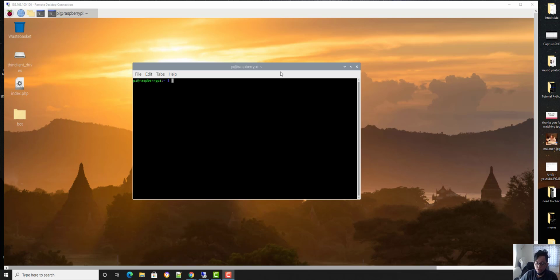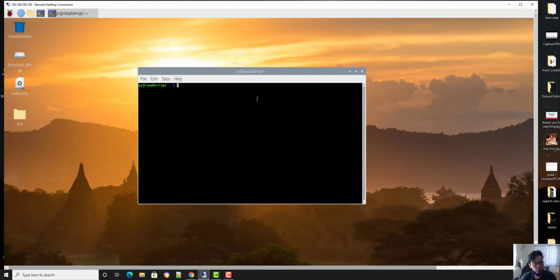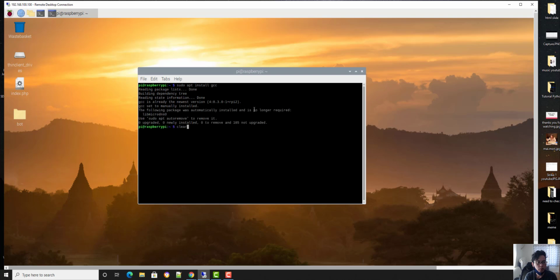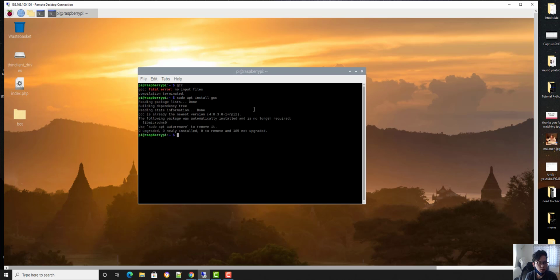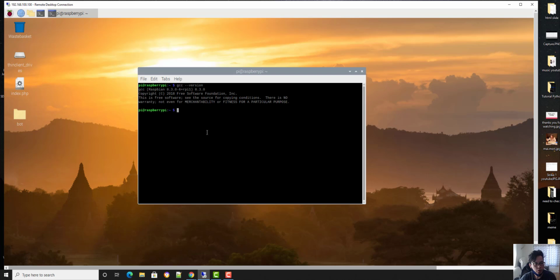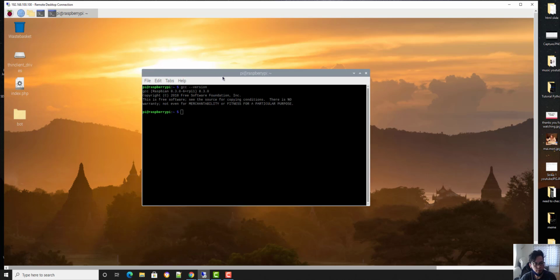Okay, so how to install GCC or C compiler on your Raspberry Pi, and yeah, let's start. In order to install this, you're gonna type sudo apt install gcc, and clear that, and you type gcc --version, and yeah, that's how we're gonna do it.